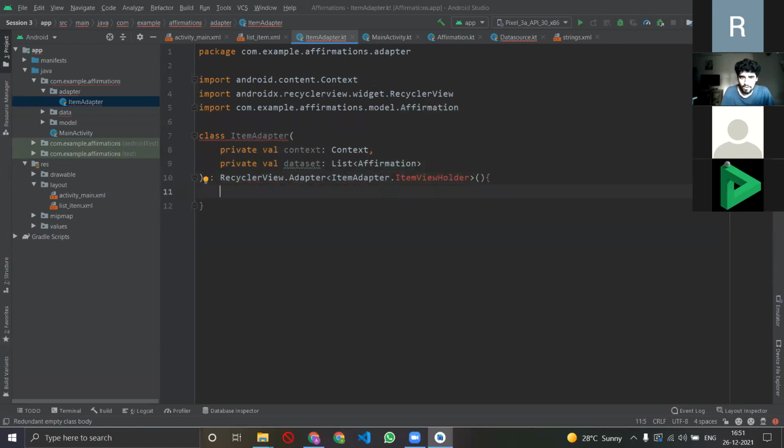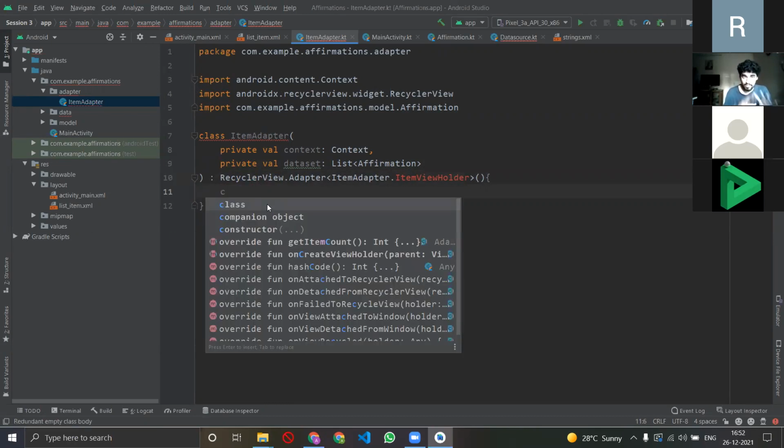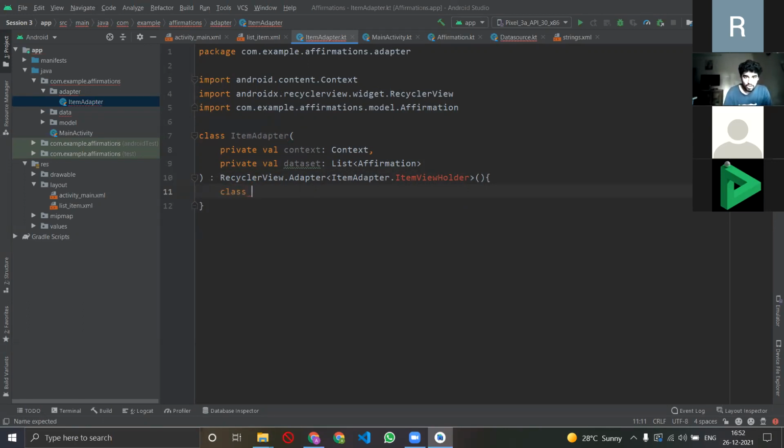Right. Now we are getting some error. Item view holder में error. Let's look at the error. What item view holder is that? So it is basically saying that you haven't created that class. I'm right. Yeah. Okay. True. I haven't created that class. So अब मैं इस एक main item adapter के class में I'll create a subclass called item view holder.